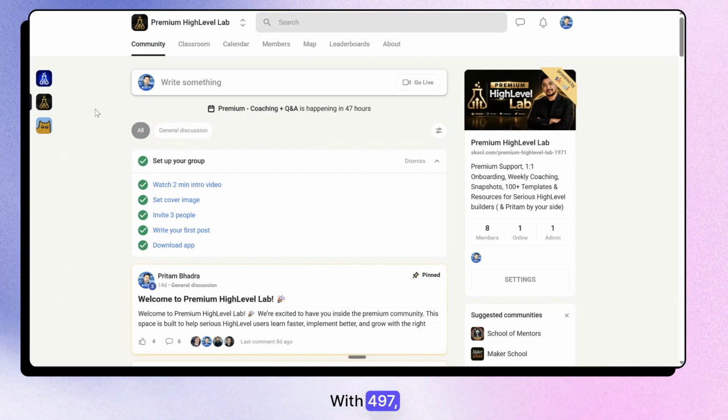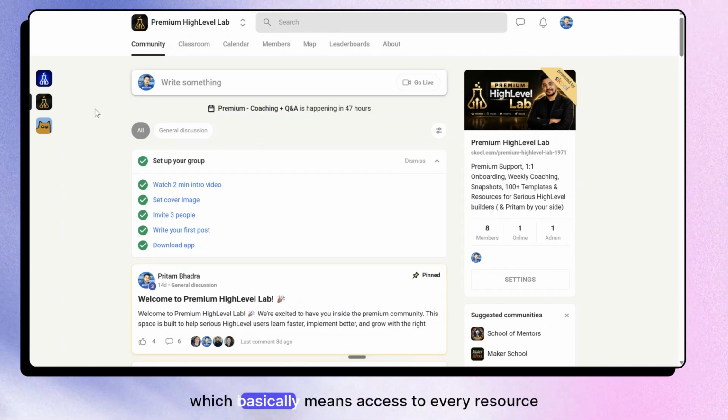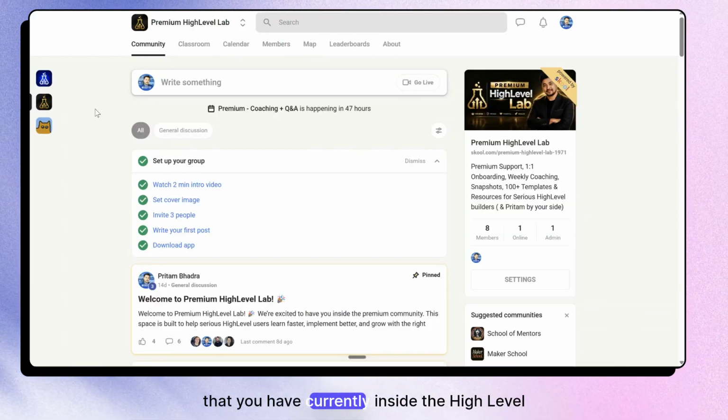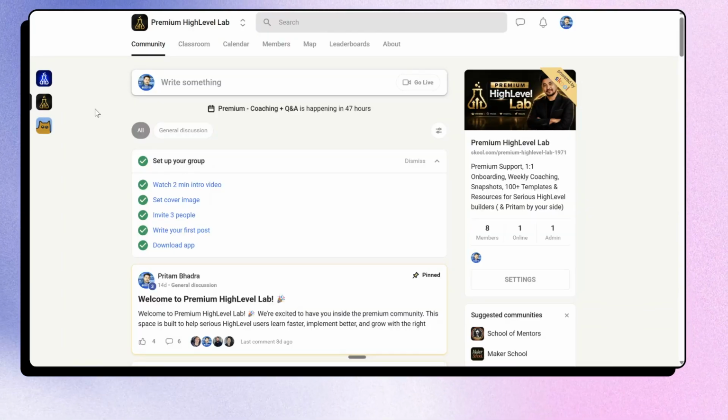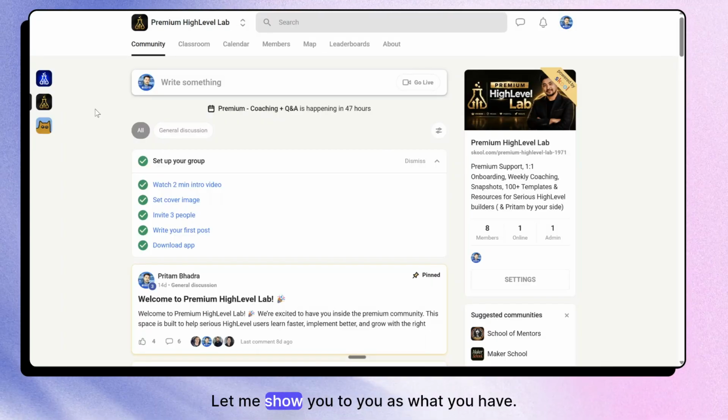That's it. With 497 you get access to everything for life, which basically means access to every resource that you currently have inside the High Level Premium Lab community, plus everything that's coming up. Let me quickly show you what you have.